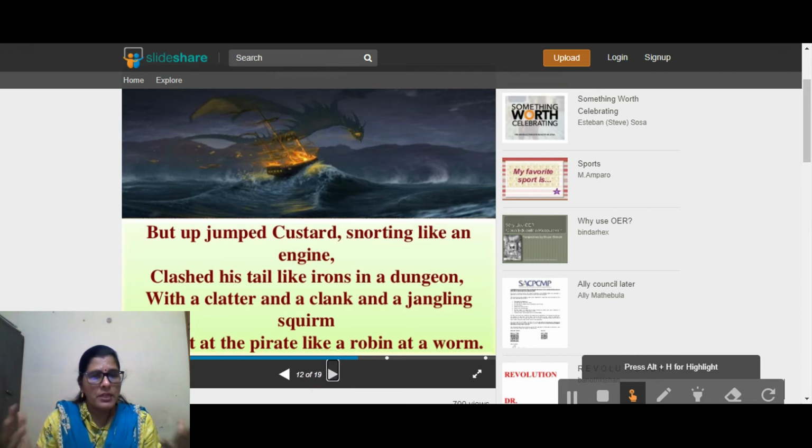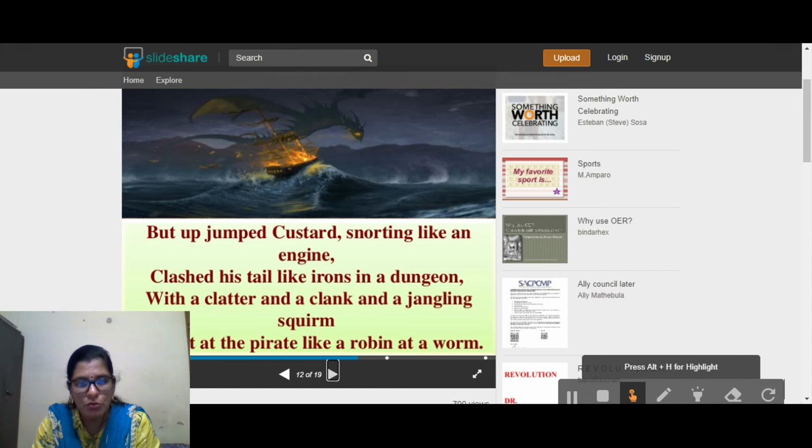But up jumped Custard, snorting like an engine, clashed his tail like irons in a dungeon. With a clatter and a clank and a jangling squirm, he went at the pirate like a robin at a worm. Clashed his tail like irons in a dungeon, tails like iron. Again, here it is a simile. With a clatter and a clank and a jangling squirm: clatter, clank, and jangling.